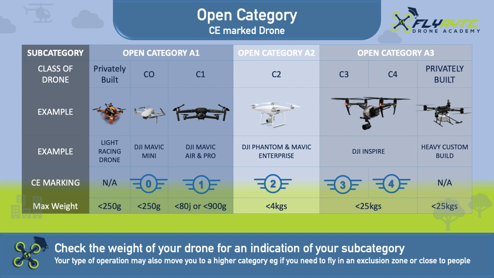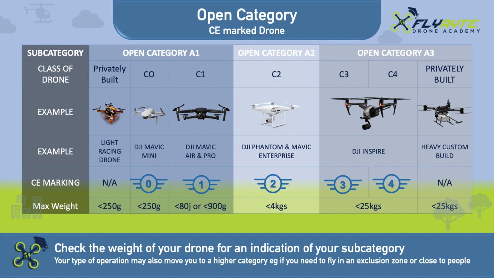The first subcategory is Open Category A1. The following drones may be operated in the Open Category A1. Privately built drones weighing less than 250 grams, for example a light racing drone. A C0 drone weighing less than 200 grams, for example a DJI Mavic Mini. A C1 drone weighing less than 900 grams or less than 80 joules of energy, for example a DJI Mavic Air or Mavic Pro.